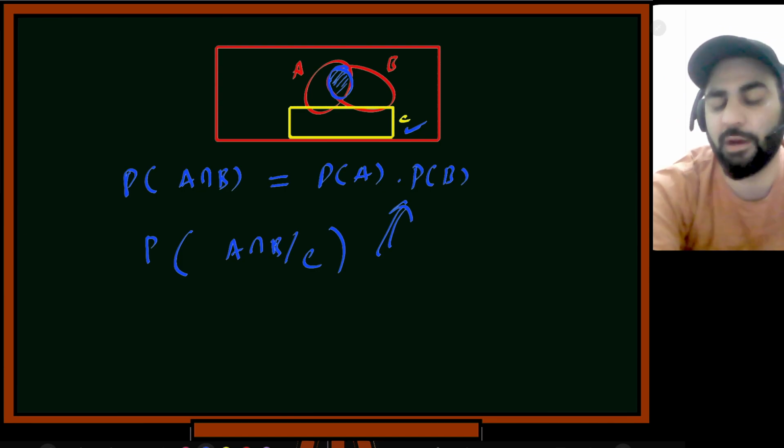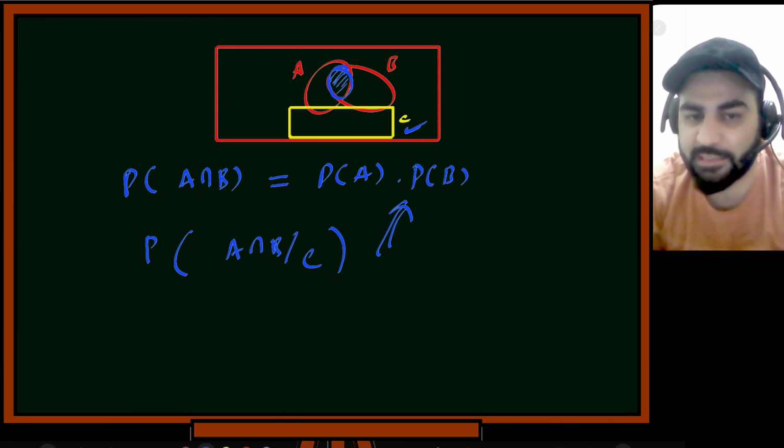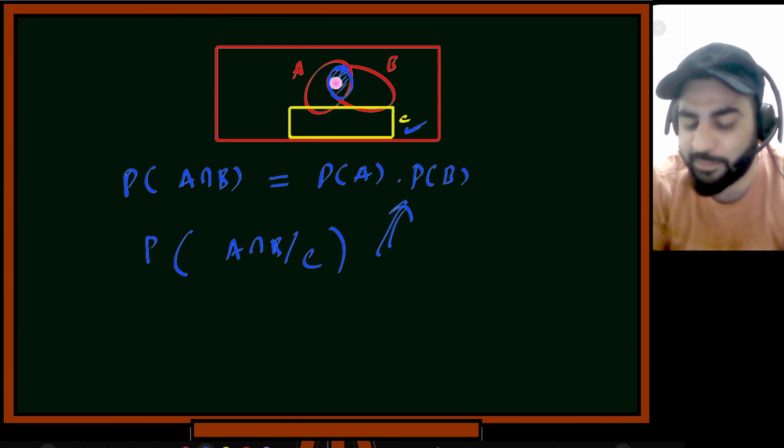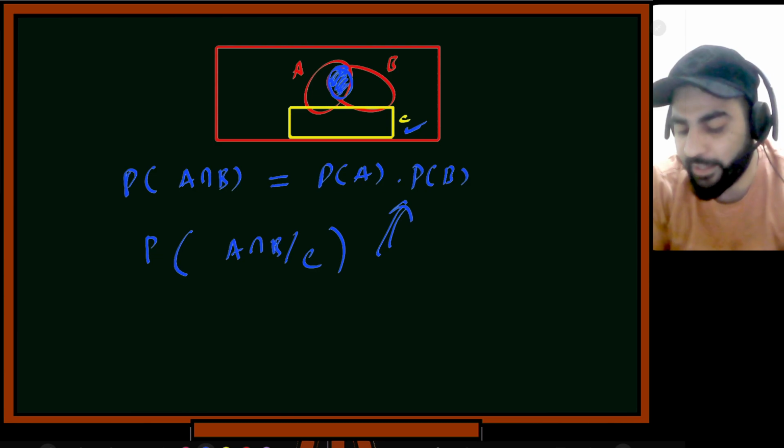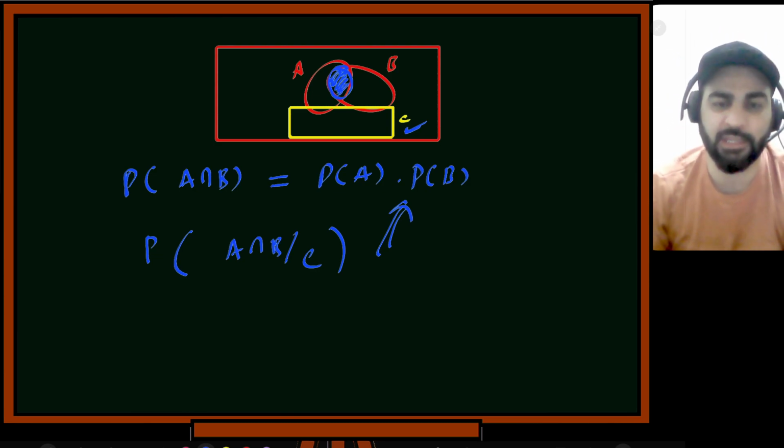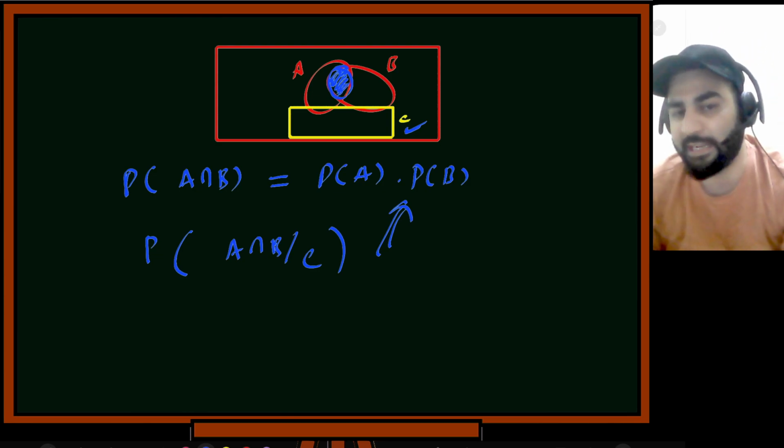So how many of you saw it from the picture? What I'm telling you is that if C happened, and if we have two events A and B and they have some intersection in between, and I'm told that these are independent.